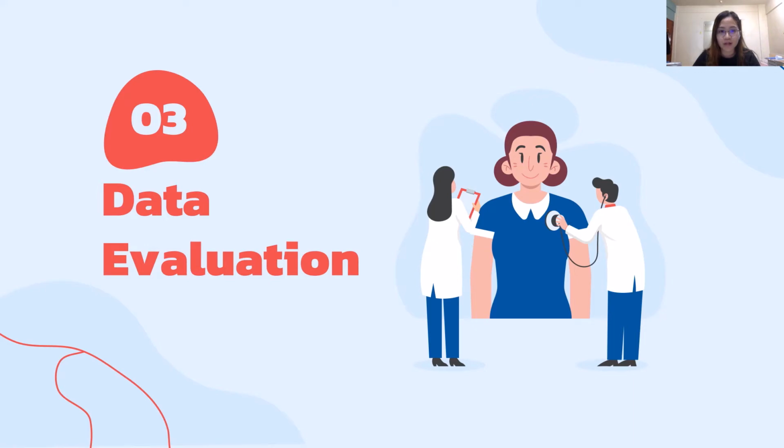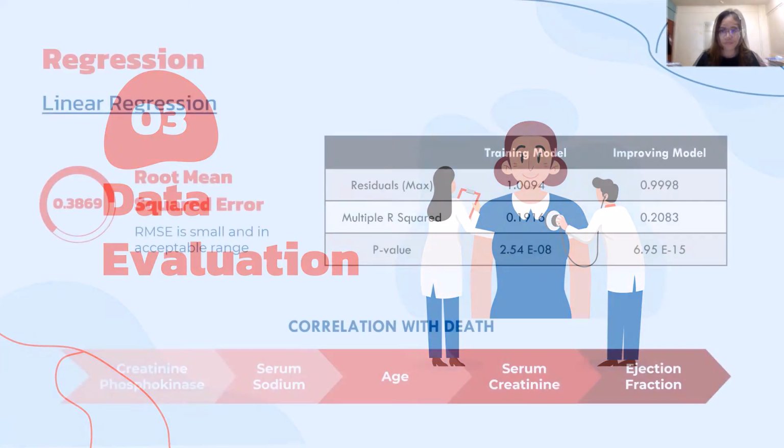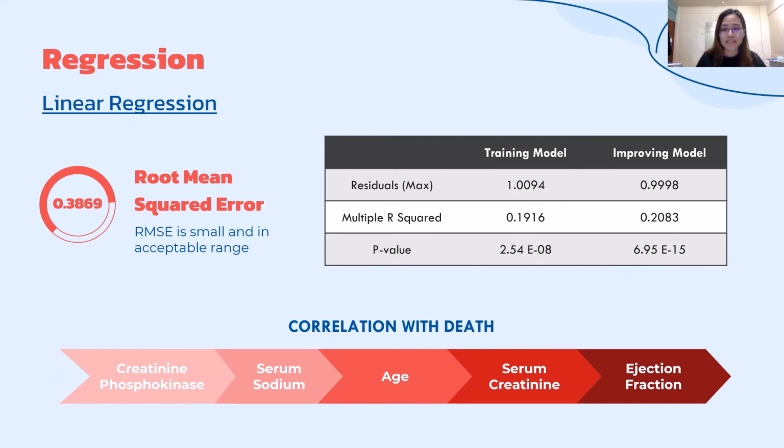Hello, so I'll proceed with the data evaluation. Linear regression is defined as a model of the relationship between two variables by fitting a linear equation to observed data. However, for these models, we were doing a multiple regression model as we wanted to test the variables against the death event variable. A multiple regression considers the effects of more than one explanatory variable on some outcome of interest.